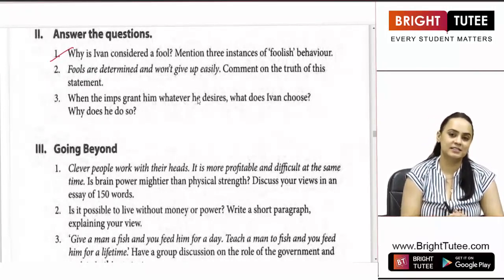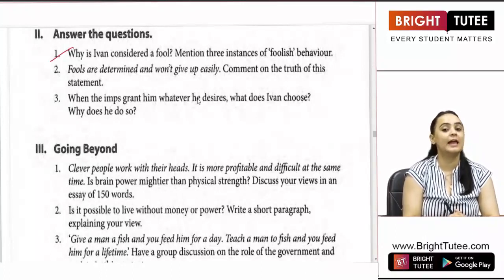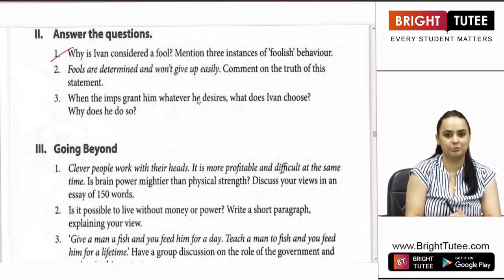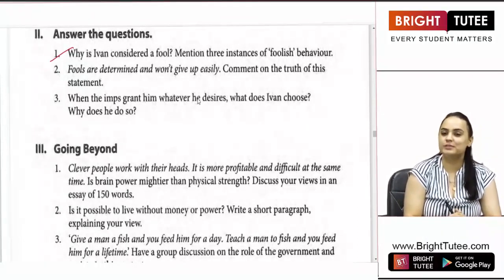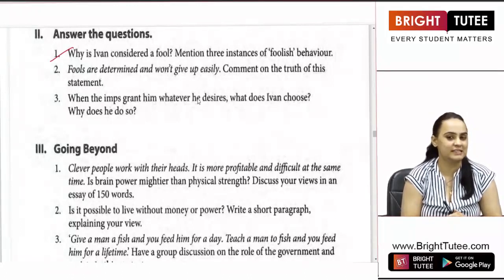And the third instance, I would say, of foolish behavior is when even after becoming an emperor, he did not know how to raise an army, how to run a kingdom. And there also he used his most innocent and simple mind to ensure that the people of his kingdom were happy.